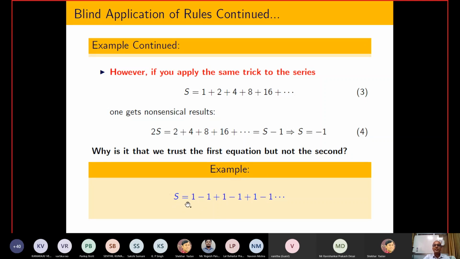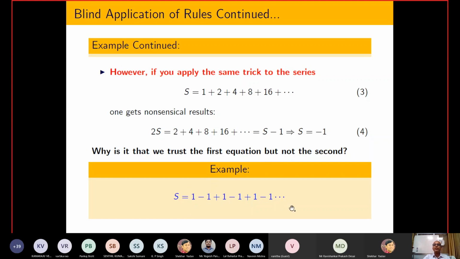Here I am going to start the series s equal to 1 minus 1 plus 1 minus 1. So now I am going to see the summation of this series. What happens if you sum this series and try pairing two quantities? 1 minus 1, so the pairing is 0.